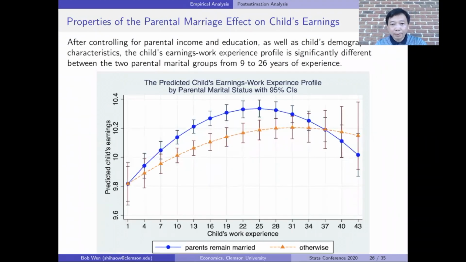The child's earnings work experience profile is significantly different between the two parental marital groups, from 9 years of experience to 26 years of experience. This graph looks slightly different from that in the motivation part because here I control for the parental income and parental education effect as well as the demographic characteristics of the children.